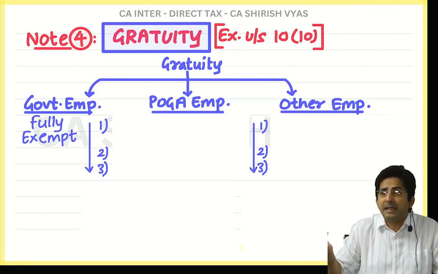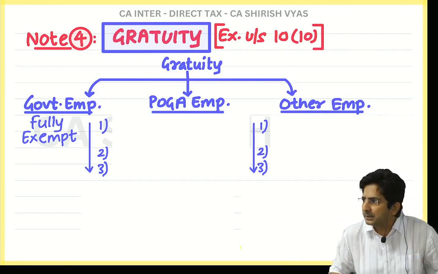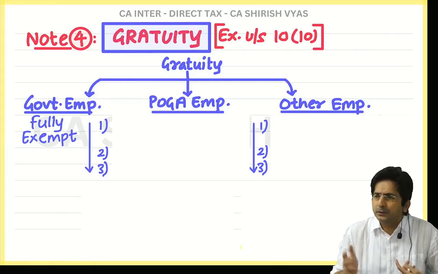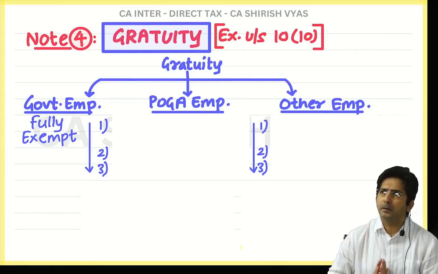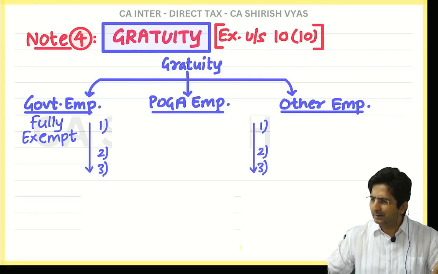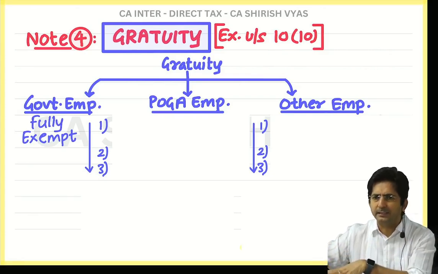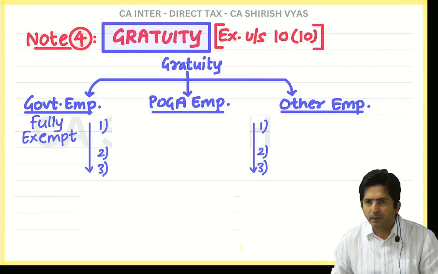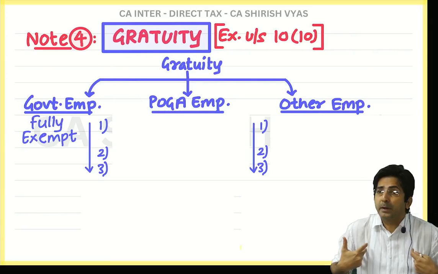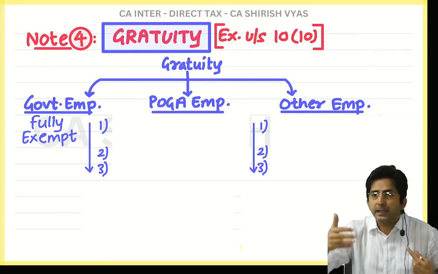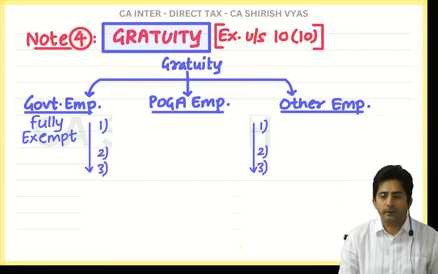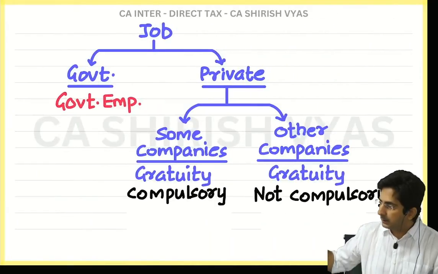There are some companies, like I said, I also have a coaching class, but in my case the law doesn't apply. Now, you don't have to study which companies this law is applicable to. You just remember on a surface level that there are certain entities where this law is applicable, but for certain entities the law is not applicable. Like to me, the law of payment of gratuity doesn't apply. So is anyone working under me a POGA employee or other employee? Other employee.